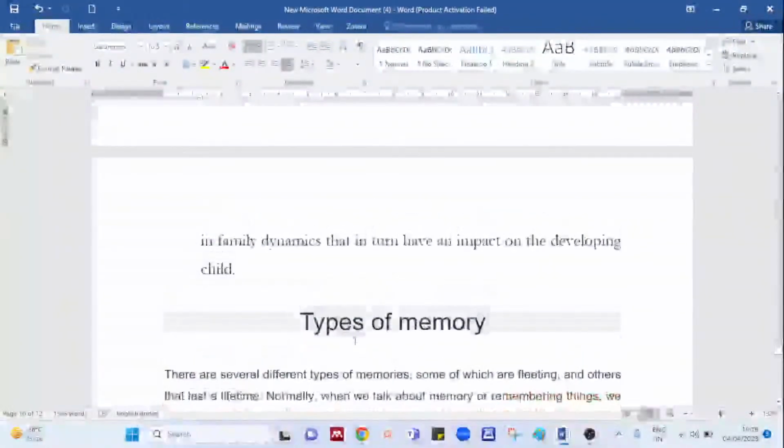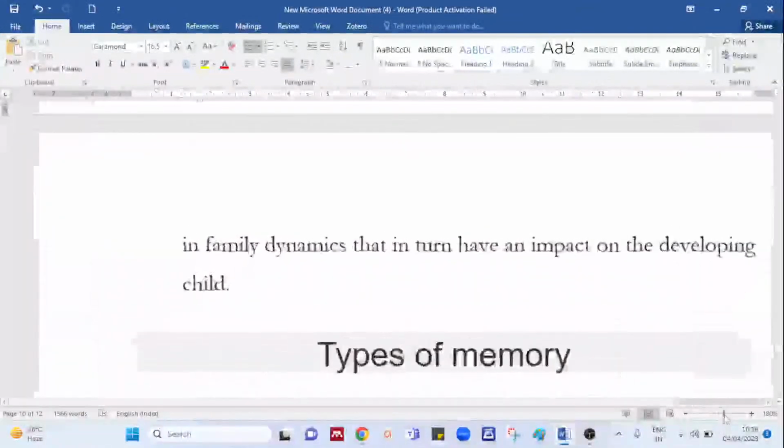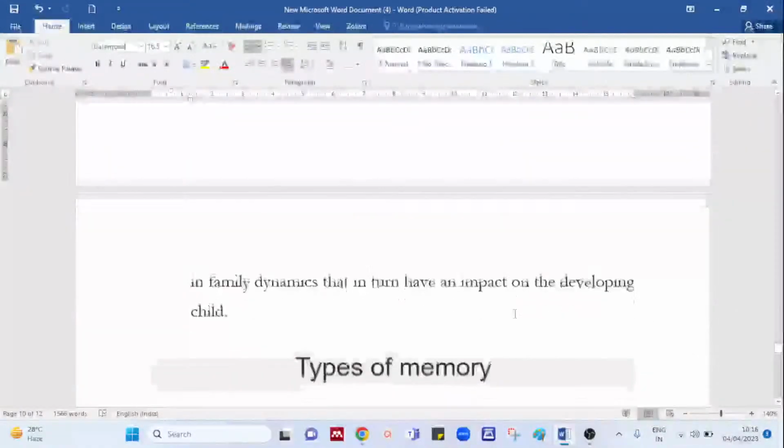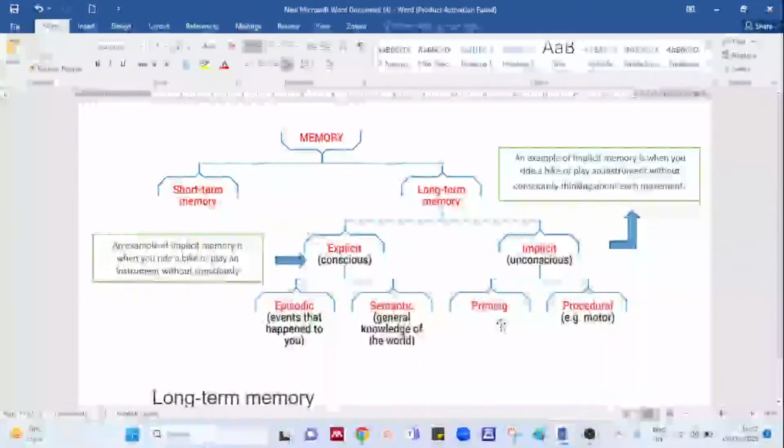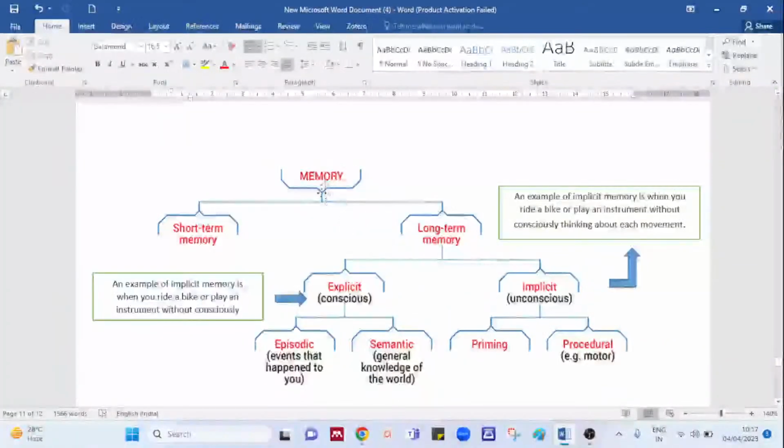Now the next topic is types of memory. I am talking about types of memory as part of the teaching-learning process. I hope it's very clear. I'll first explain types of memory with this diagrammatic presentation. Memory is divided into two parts: short-term memory and long-term memory.